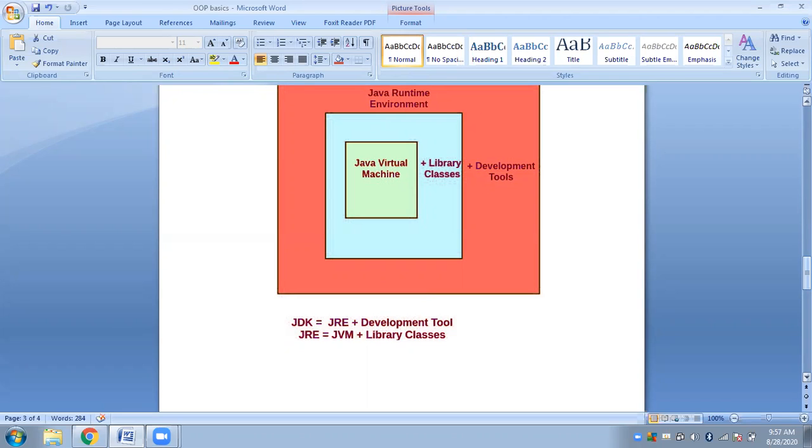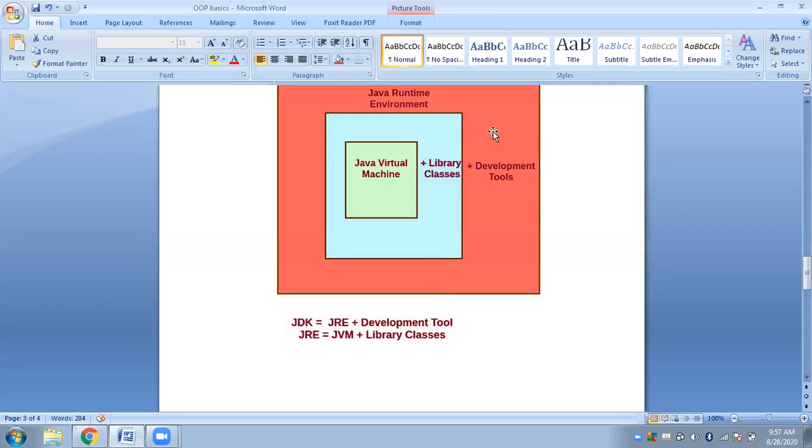Basically, to execute your entire Java application, you need JRE. But what about the compiler? The Java compiler, the debugger, the executor all belong to the development tools. So JRE alone cannot do the compilation, debugging or execution.